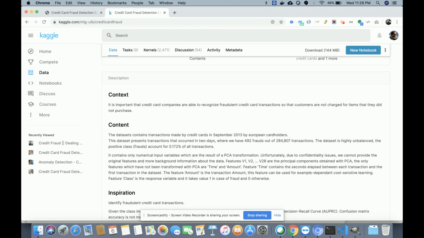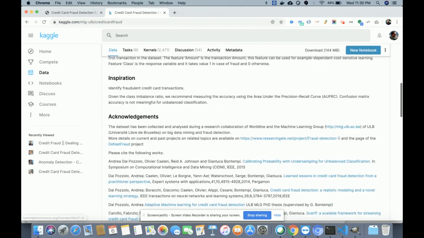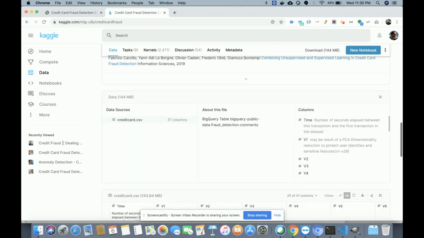On this data set, we categorize the fraud transactions and the valid transactions. So out of 284,807, 492 are the fraud records. The size of this data set is near about 150 MB, 144 MB, right?